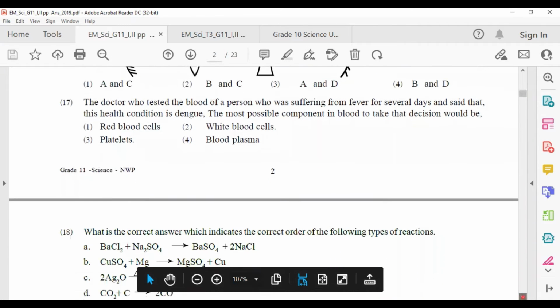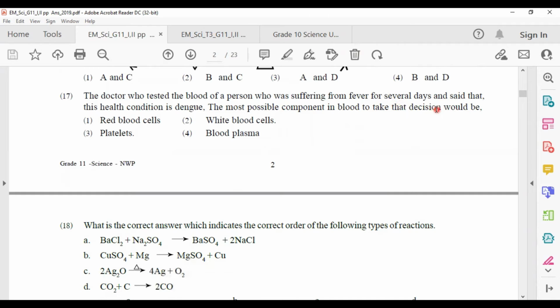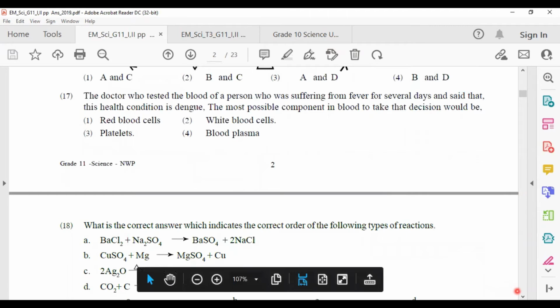Next one, the doctor tested the blood of a person who was suffering from fever for several days and said that this health condition is dengue. The most possible component in blood to take that decision would be the platelets. In the dengue condition, the platelet count decreases. By using the platelet count, we can take decisions about dengue fever.